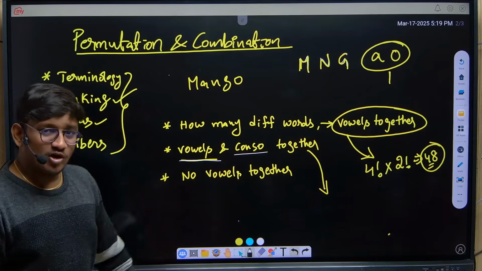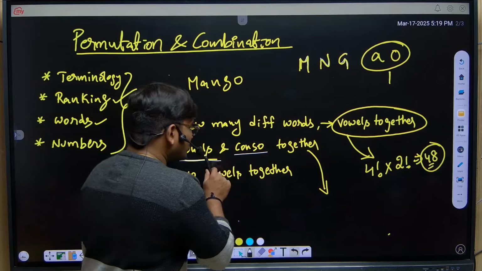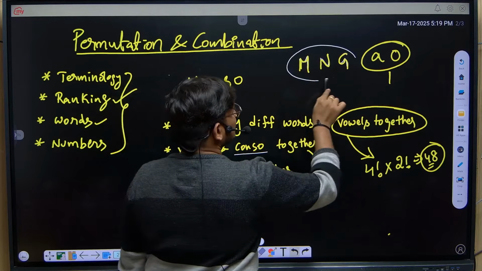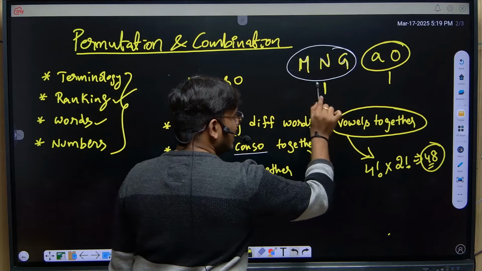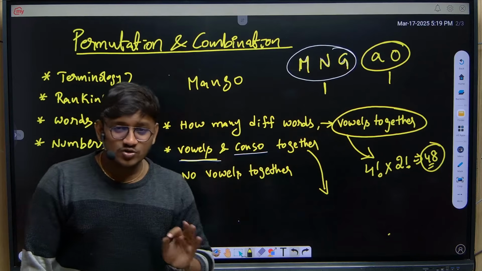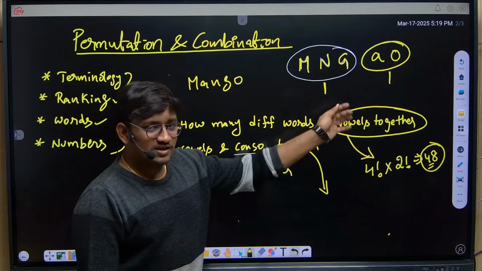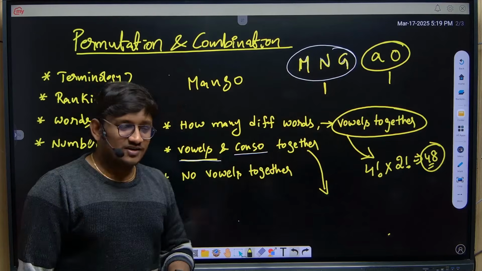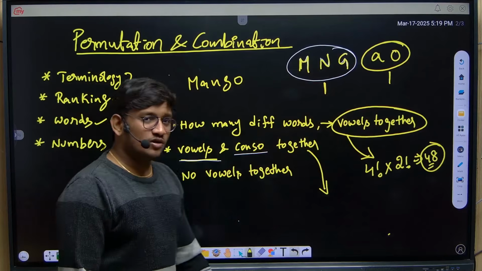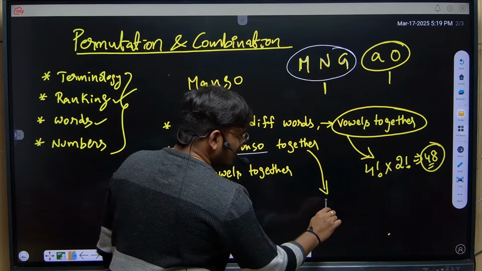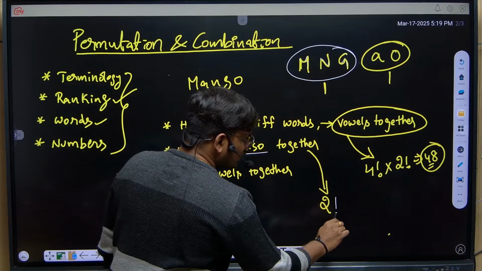Now the same logic here. When they mention all vowels and all consonants, this time you have to consider all consonants also as a single letter. Because they mention all vowels to be together and all consonants to be together, we have to consider all vowels as a single letter and all consonants as a single letter. Now total how many letters do we have? Total 2 letters. So 2 letters can be arranged in 2 factorial ways.